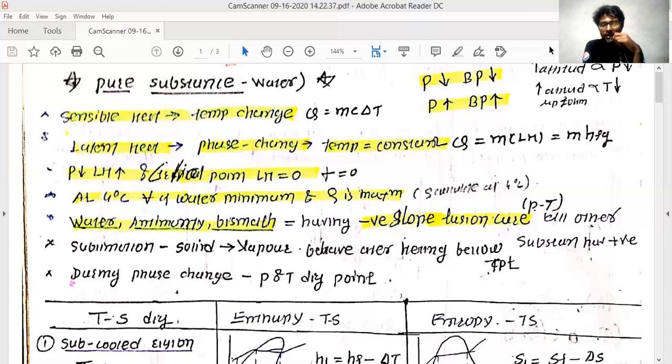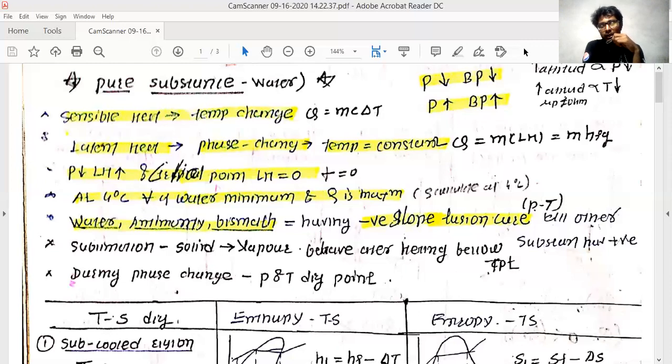So how does it vary with respect to temperature? If you start at the first point at the bottom, it is in the solid ice state, where your temperature is below 0 degrees Celsius. But when you start heating this ice, it will start slowly melting, and continue till the gas state if you keep heating it. But water behaves somewhat differently, because when you start heating from 0 degrees Celsius to 4 degrees Celsius,